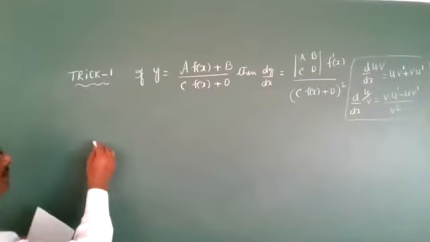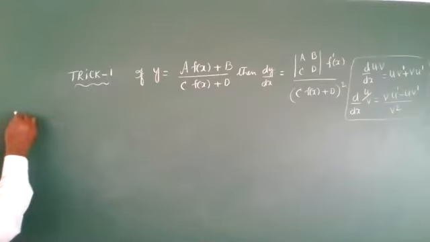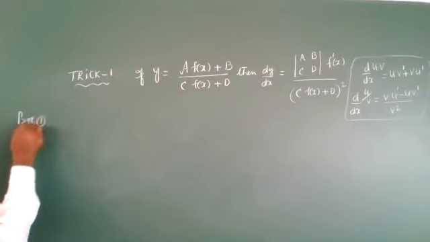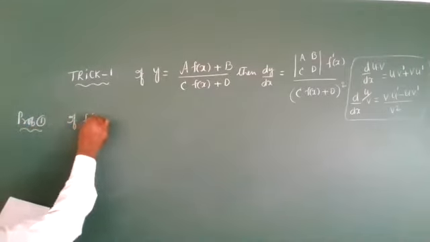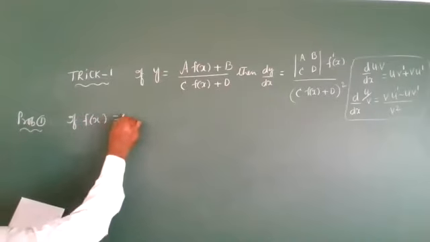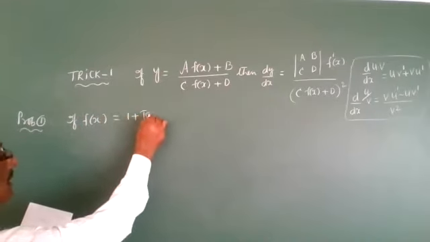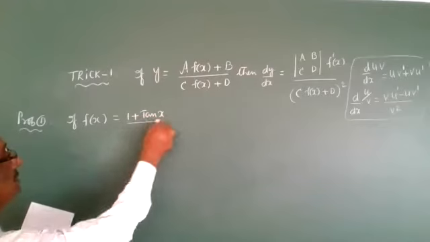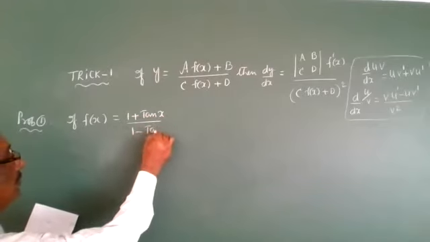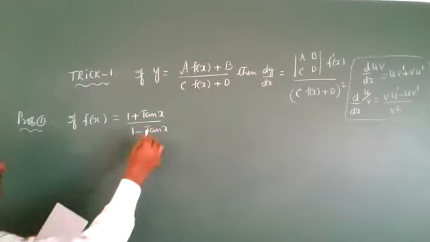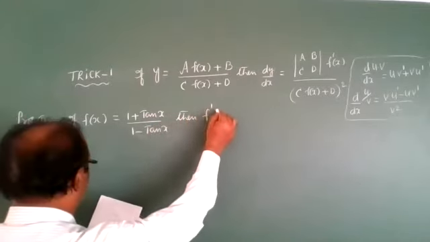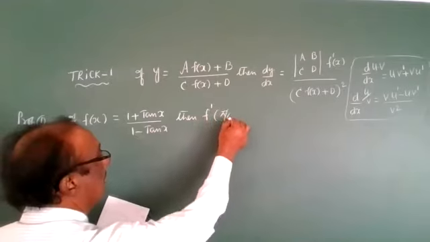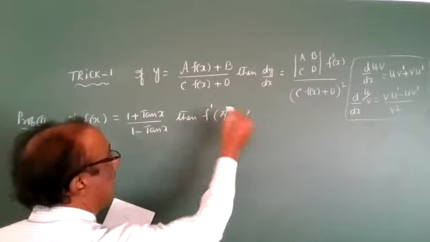See in this one. First problem, everyone see. Problem number 1. If f of x is equal to 1 plus tan x by 1 minus tan x, then f dash of pi by 6. What is the answer for it?